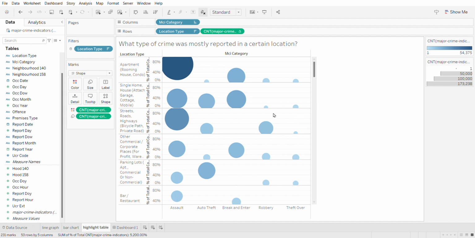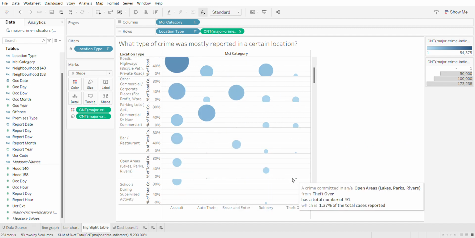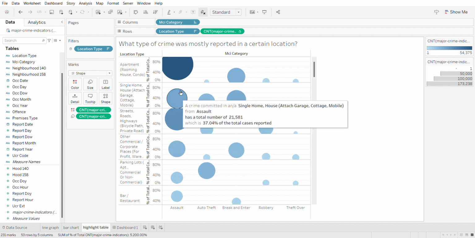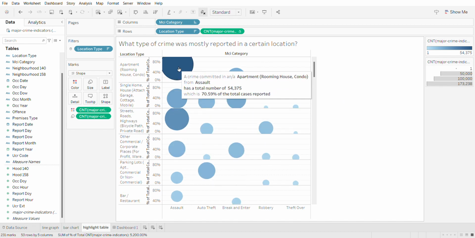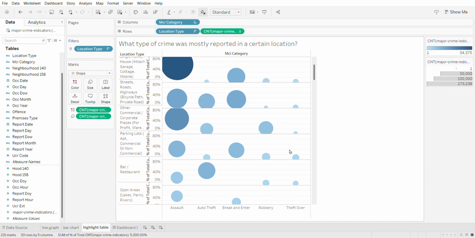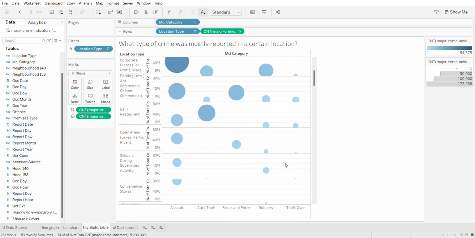So in this case, a smaller circle in a light blue color indicates that there's low number of cases that were reported in a specific location and a specific type of crime. The bigger the circle and the darker the color blue indicates that there's a high number of cases that were reported. This way we can easily identify a specific location and what type of crime that occurred the most.